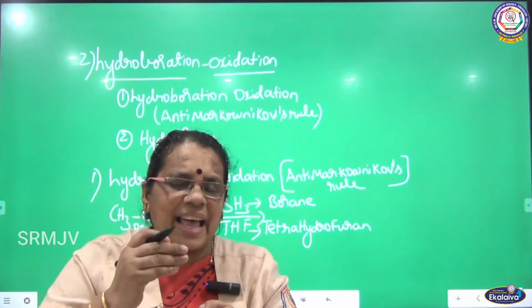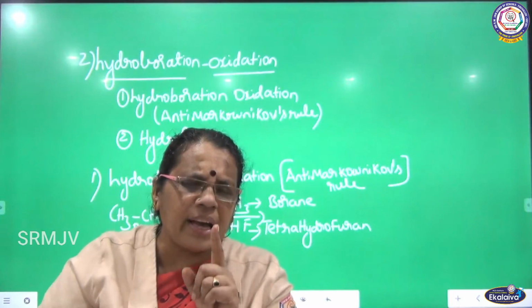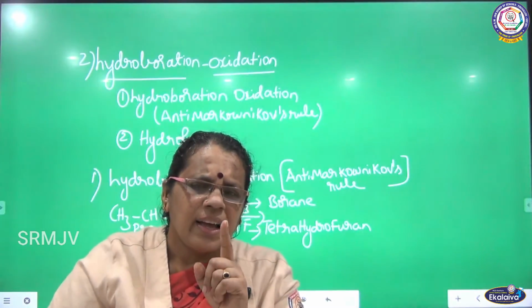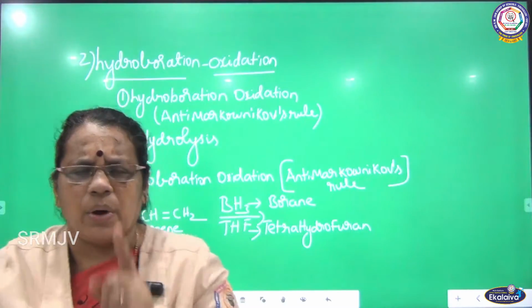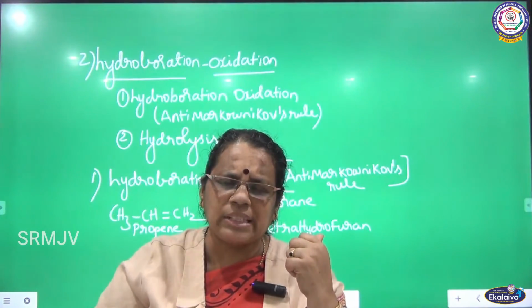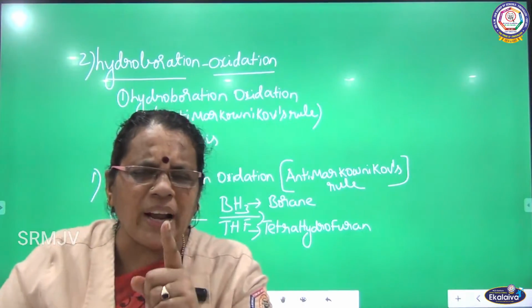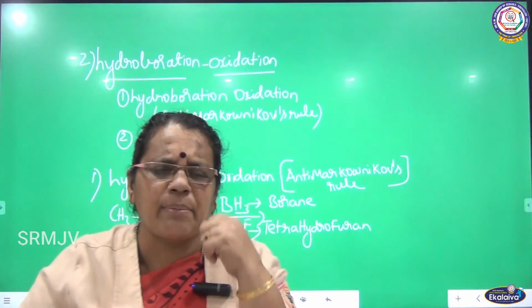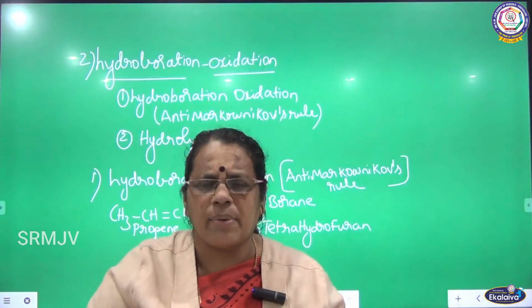Anti-Markovnikov's rule. It is exactly opposite to that of Markovnikov's. In Markovnikov's, whenever the reagent, whether it is a hydrogen halide or water, is added to the unsymmetrical alkene, the negative part is added to the carbon having less number of hydrogen, and the positive part is added to the carbon having more number of hydrogen.